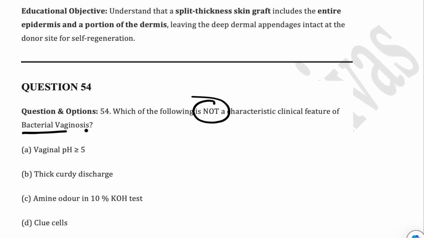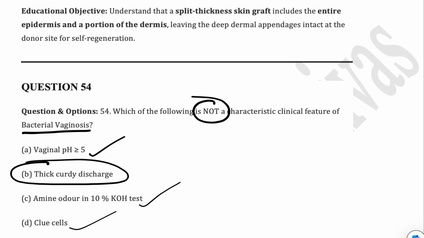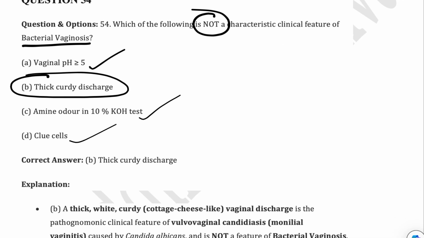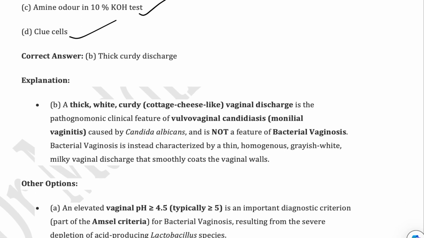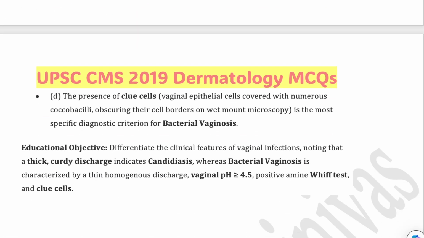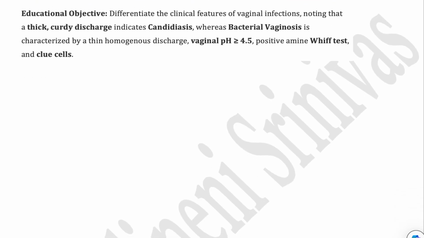Okay. Next, this is also a very important topic, many times it was asked, which is not a characteristic clinical feature of bacterial vaginosis. Yes, the vaginal pH, which is going towards the alkaline side, is associated. The whiff test, clue cells, all of them are part of bacterial vaginosis. Thick curdy discharge is a characteristic feature of candidal vulvovaginitis or monilial vaginitis, but not bacterial vaginosis. Somehow this topic is very important. You must definitely read about this while going for the examination.